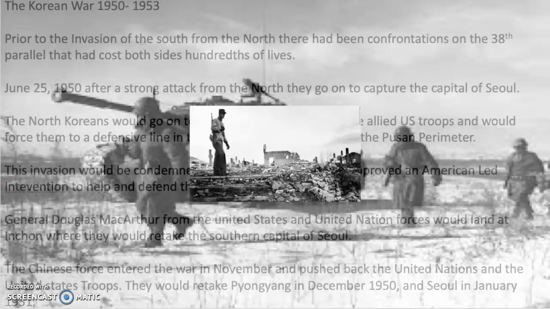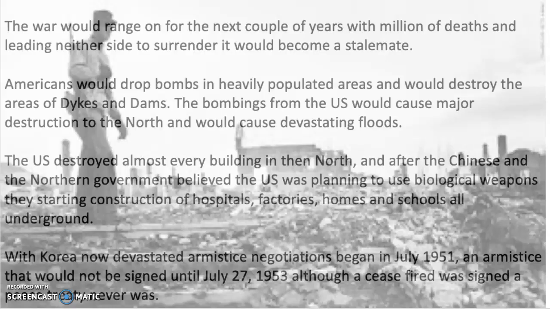General Douglas MacArthur from the United States and the United Nations forces would land at Incheon, where they would retake the southern capital of Seoul. The Chinese forces entered the war in November and pushed back the United Nations and the United States troops. They would retake Pyongyang in December 1950 and Seoul in January. The war would rage on